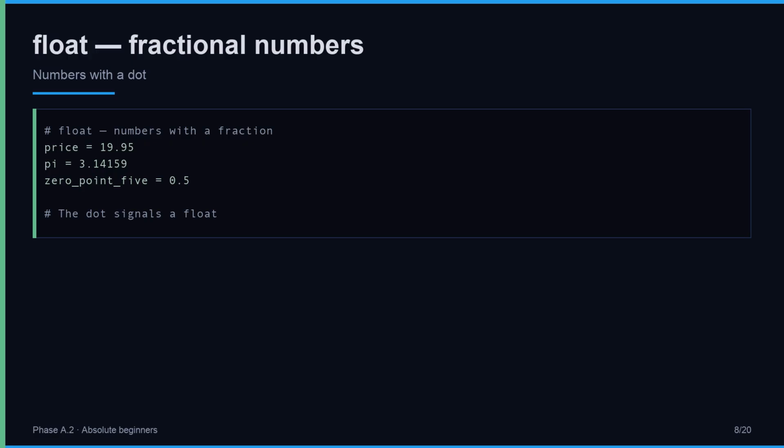3.14159 is a float. The decimal point is the signal. If you see a dot in a number, Python treats it as a float, not an int, even if the fraction is 0. The dot is the signal.